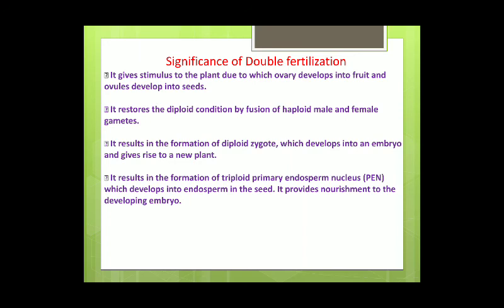The third one is it results in the formation of a diploid zygote, which forms the embryo, and the embryo gives rise to a new plant. And the fourth one is it results in the formation of the PEN, and this PEN gives rise to endosperm, which is the nutritive tissue for the developing embryo. So with this we have completed double fertilization.